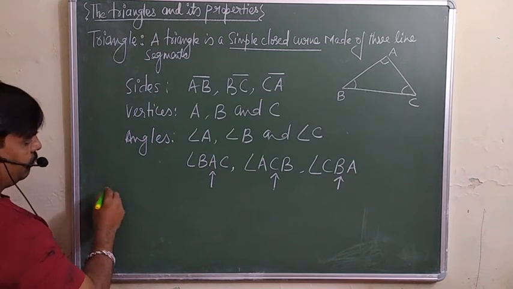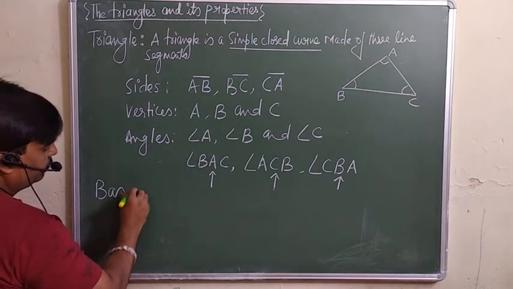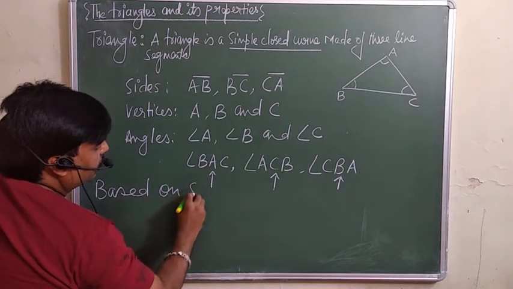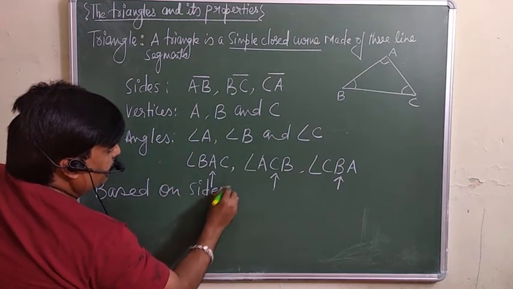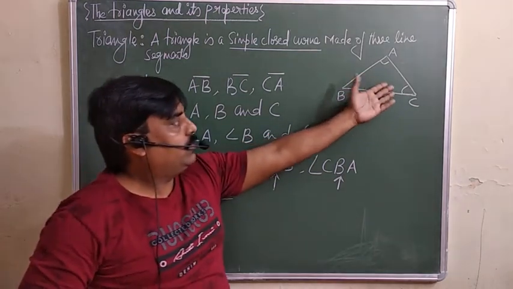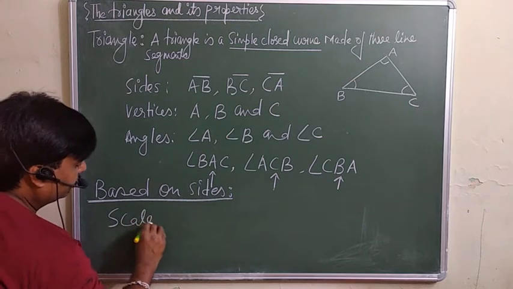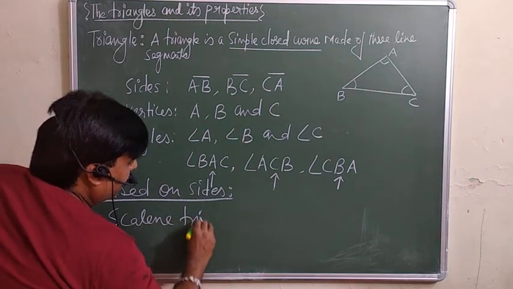Now we will discuss the classification of triangles based on sides. Based on sides, we will discuss the classification of the triangle. So first is the scalene triangle.